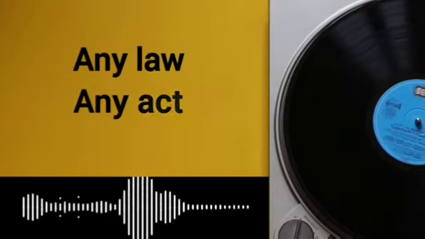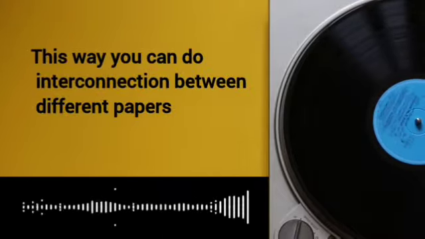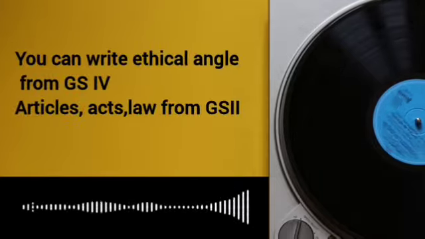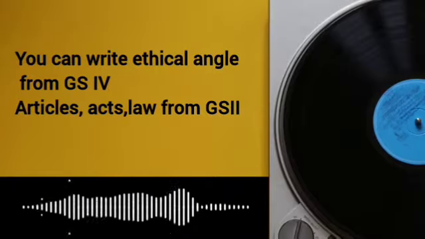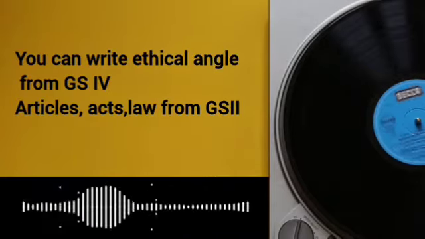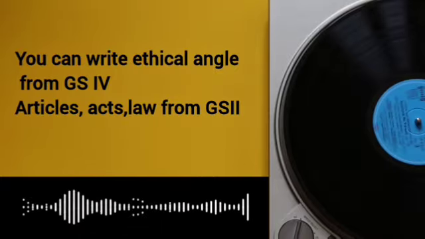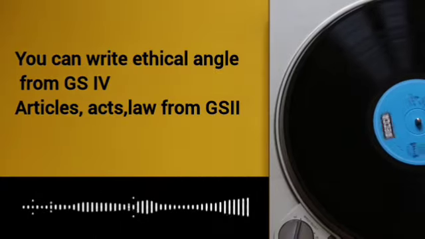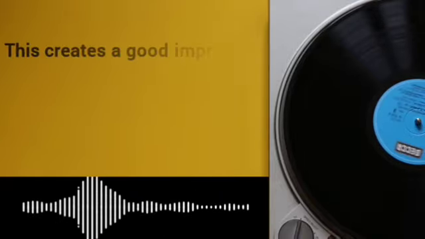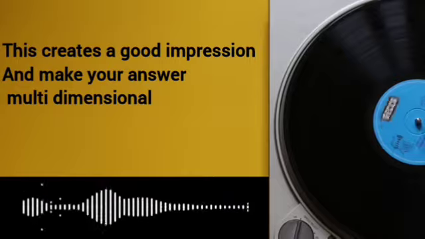See, this way now you can relate GS1, GS2, and this relation also gives good points. Like you can write the ethical angle in regionalism from GS4. You can write an article to tackle any issues like communalism, regionalism, or anything, any topic. If you can relate now, that creates a good impression.